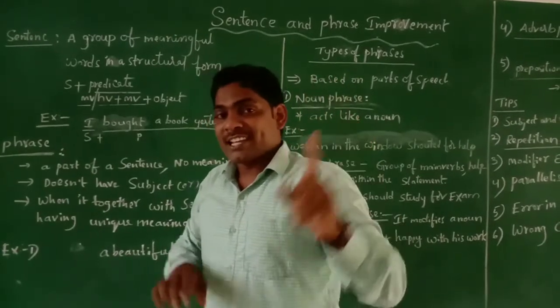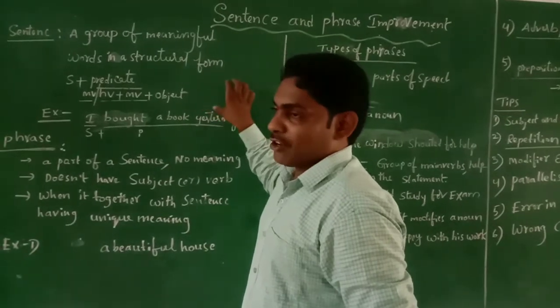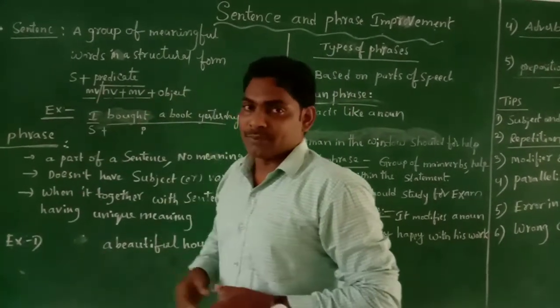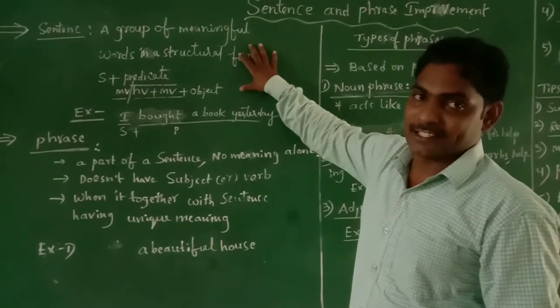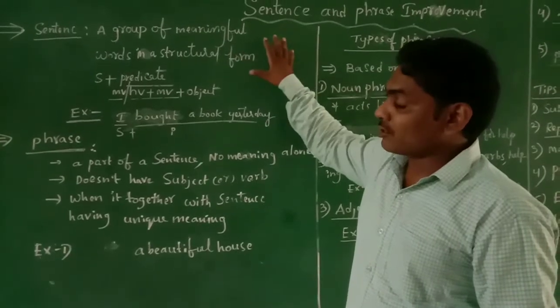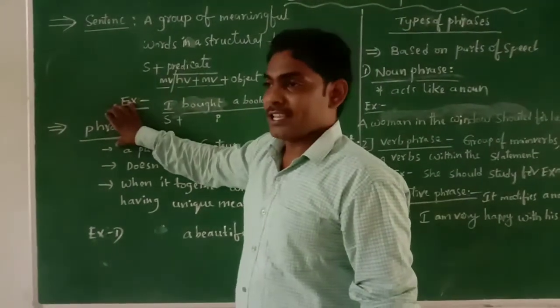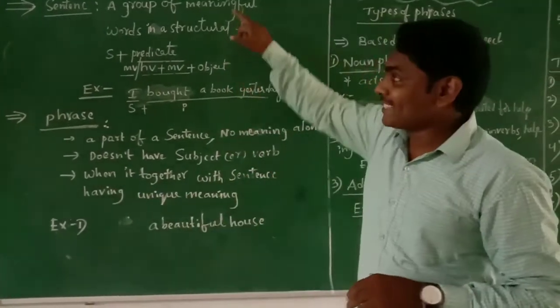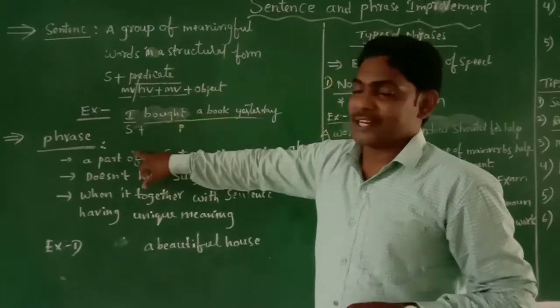That's why every sentence consists of two parts. One is the subject and the other is the predicate. The predicate has a main verb plus object, sometimes a helping verb plus object. That is called a sentence. So the next term in this topic is the phrase. A phrase is nothing but a part of a sentence. So a part of a sentence is called a phrase.